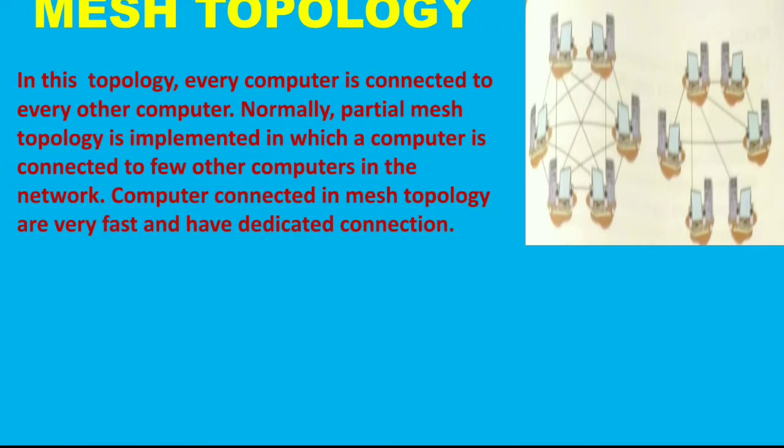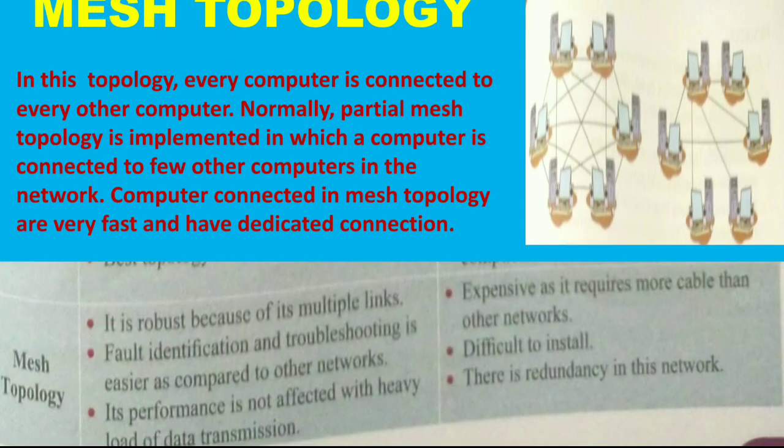Now in this topology, every computer is connected to every other computer. Normally partial mesh topology is implemented, in which a computer is connected to a few other computers in the network. The computers connected in mesh topology are very fast and have dedicated connections. So what are the advantages of mesh topology? It is robust because of its multiple links. Fault identification and troubleshooting is easier as compared to other networks. So you can easily find the faults and you can rectify the faults. So its performance is not affected with heavy load of data transmissions.